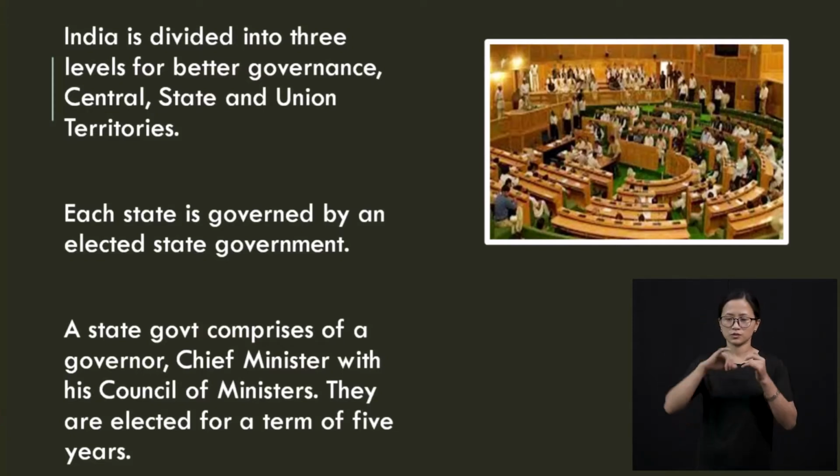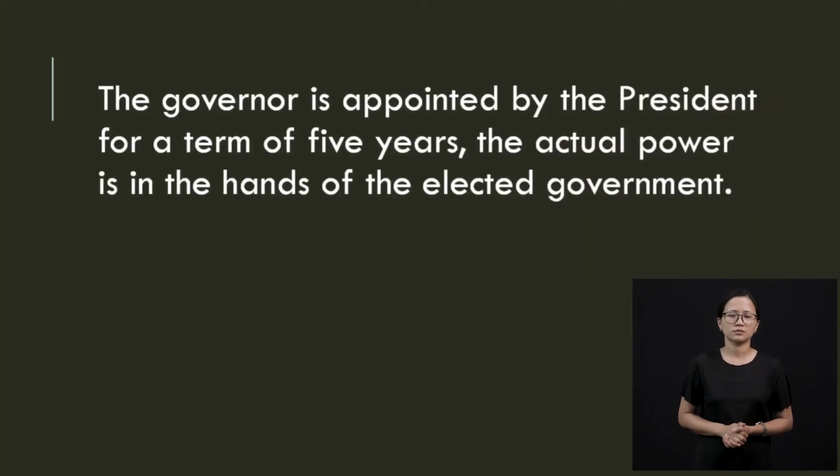you have the Union of India, then you have the state, and then you have your union territories. Each state will have, as I told you, an elected state government. So governor, chief minister, cabinet ministers, all of them are elected for 5 years. This is a scene of any assembly. Most of the times I have seen a round assembly, maybe it's better for discussion. That's the picture of the discussion happening inside the assemblies. Now the governor is appointed by the president for a term of 5 years.